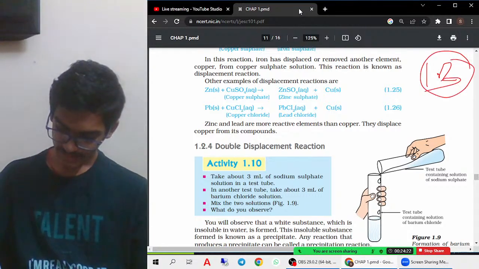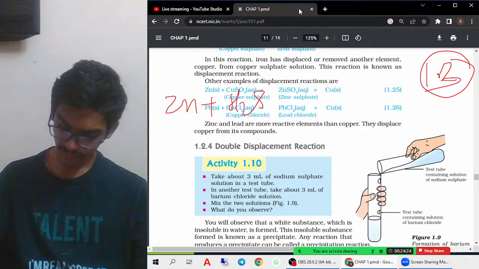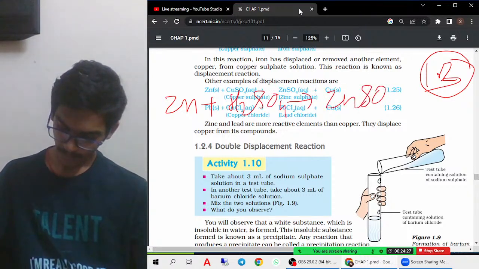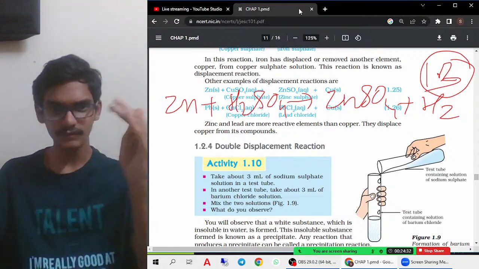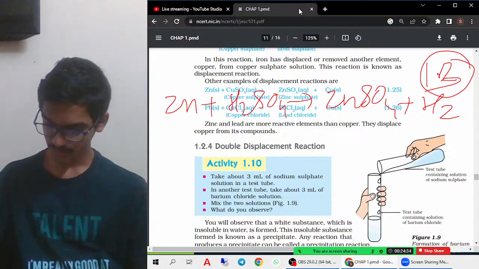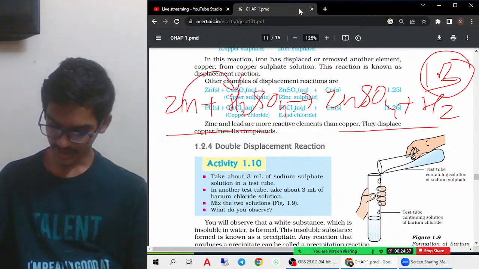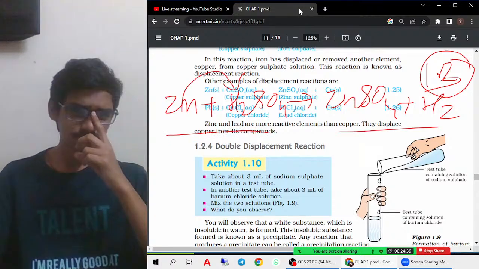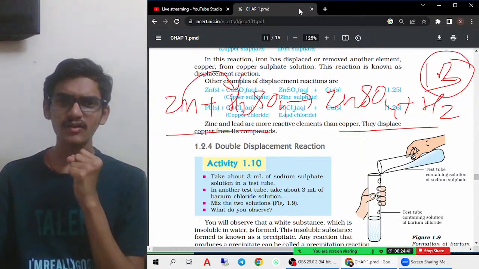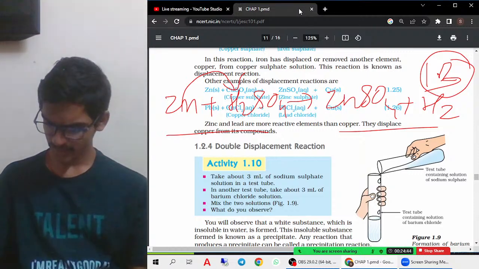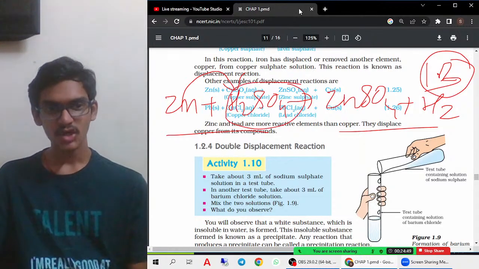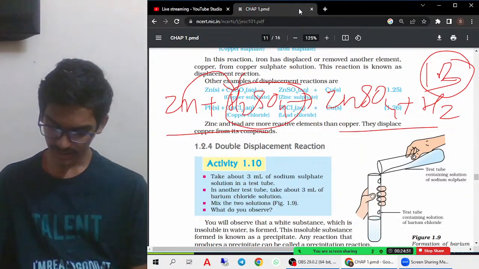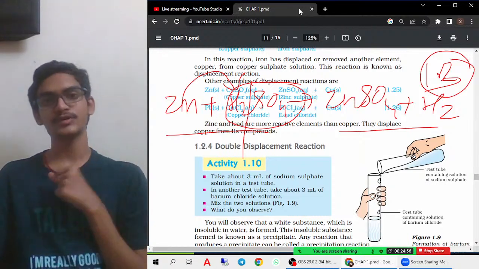One reaction is given in 1.3: zinc, when it reacts with H2SO4, that is sulfuric acid, forms zinc sulfate and hydrogen gas. I didn't tell you that time because you had not understood what displacement is. Now we have understood, right? What are displacement reactions? Zinc is displacing hydrogen gas. If you see, zinc is an enemy. The enemy wants to destroy the family, so it separates hydrogen from the sulfate, removing hydrogen and taking its position.